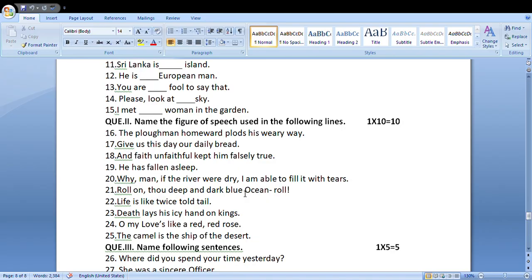In some way, it is personification, but we cannot call it personification. But in the other way, it is also personification definitely. But we have to call it apostrophe. It is apostrophe.